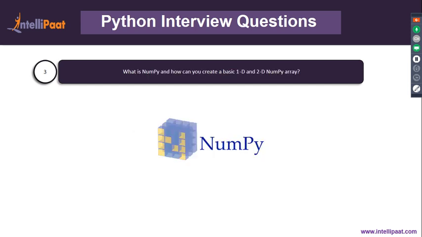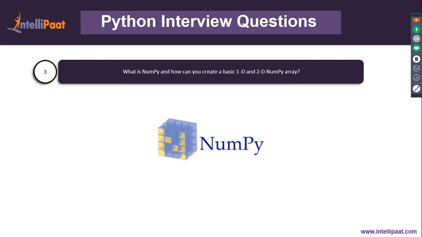So now what exactly is NumPy, and how can you create a basic one-dimensional and two-dimensional NumPy array? So NumPy is a scientific computing library, and it provides you multi-dimensional arrays on which you can perform different mathematical and scientific operations. So you basically have multi-dimensional arrays. Now let's go to Jupyter Notebook and work with these multi-dimensional arrays.